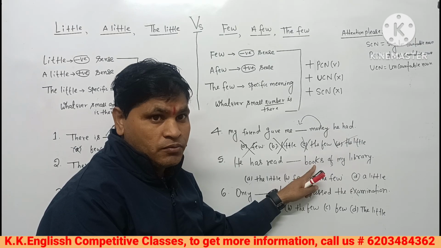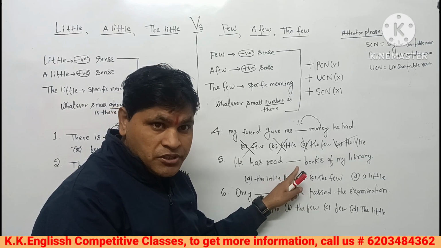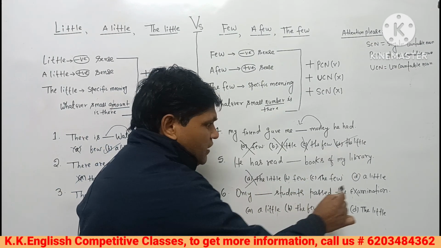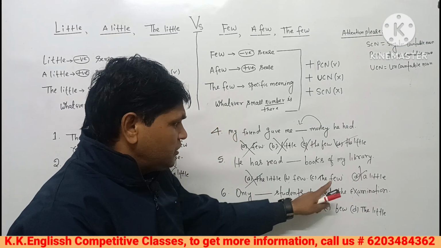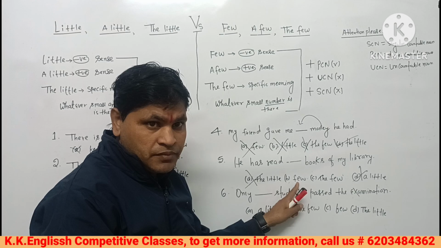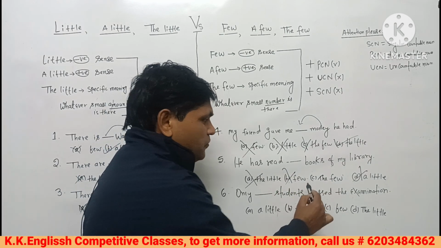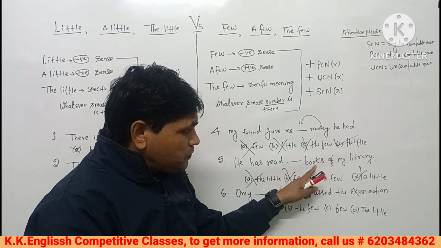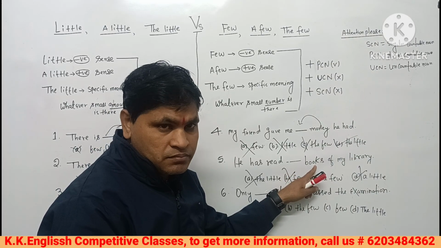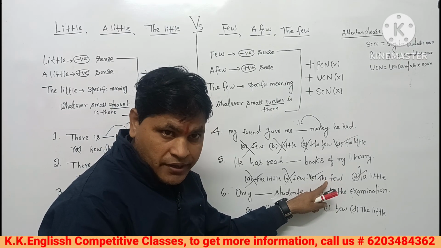This is a plural noun, so we cannot use little here. First we have to eliminate little or a little. Few indicates negative, that's why we have to cross few, we have to use the few, because we talk about specific books, that's why we have to use the few.